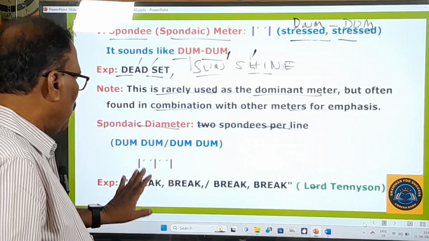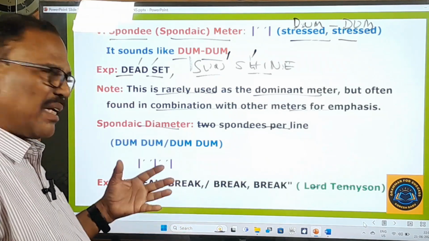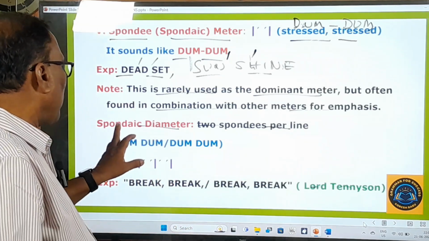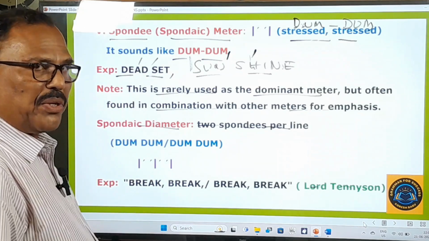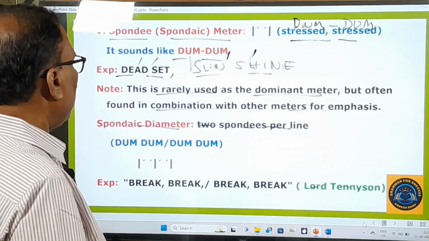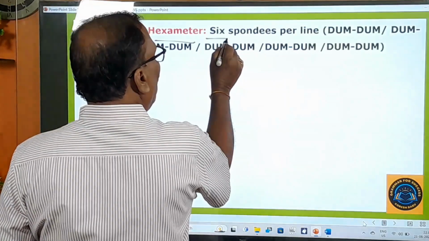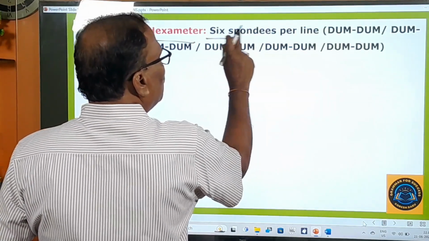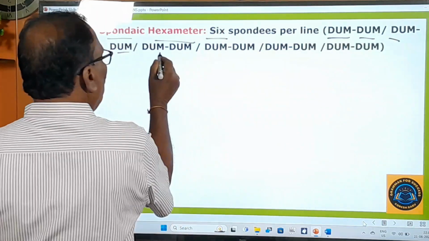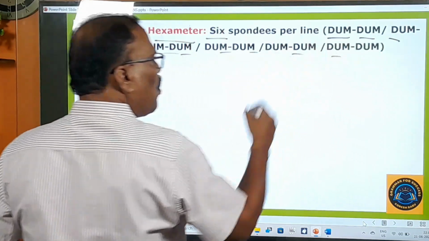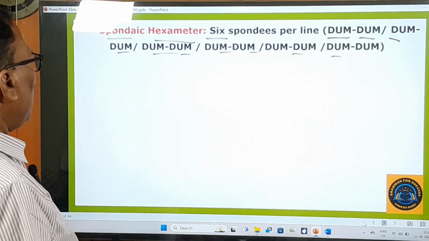So, dhum, dhum, dhum, dhum. The poem itself begins with that kind of sound. This is called Spondaic dimeter. And I would like to give you one more example to make you understand this Spondaic meter. Spondaic hexameter. Hexameter means six feet. Six spondees per line will be there. Dhum dhum, dhum dhum, dhum dhum, dhum dhum, dhum dhum. So all stressed syllables you can find in that line. Six spondees are there in that.